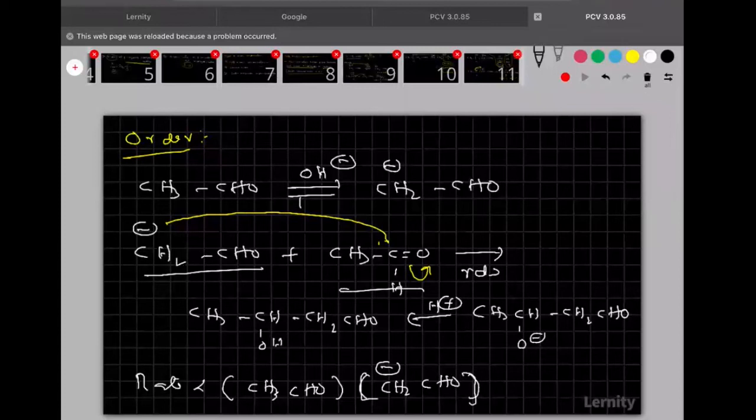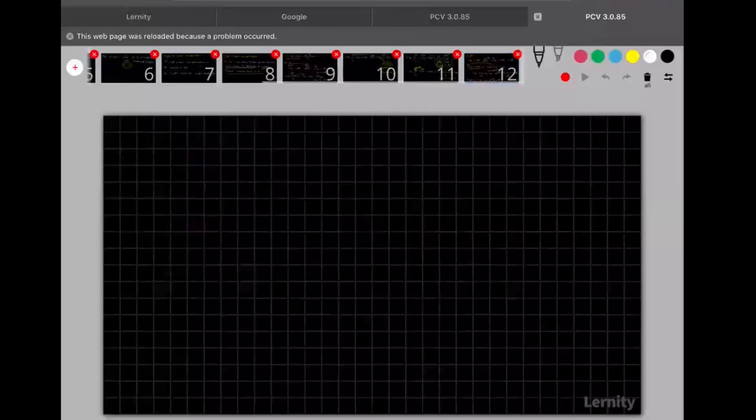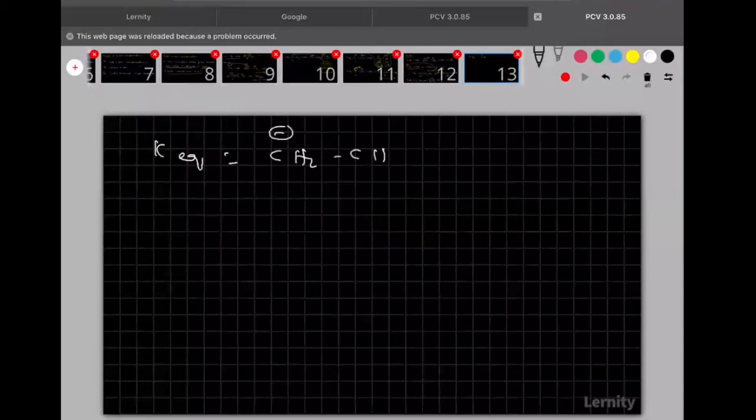Okay. Now, you see, the first step is there now. It is reversible. For reversible, we can define K equilibrium. So, what is the K equilibrium formula from the first step? K equilibrium is equal to product's concentration by reactants concentration. So, the product is CH2 minus CHO, by the reactants, 2 are there. What are those two?